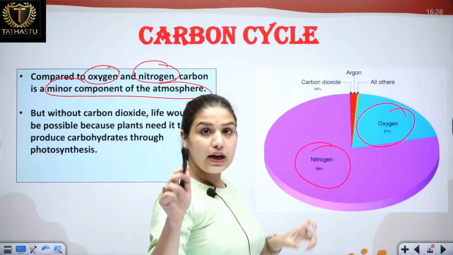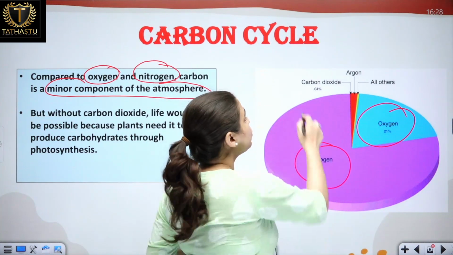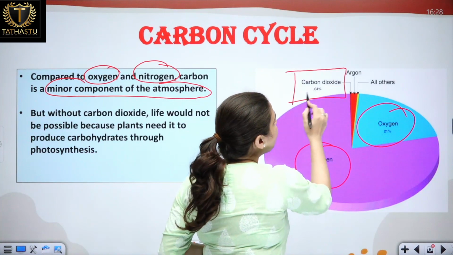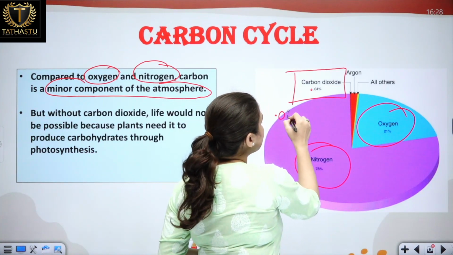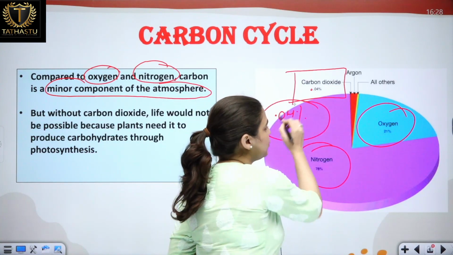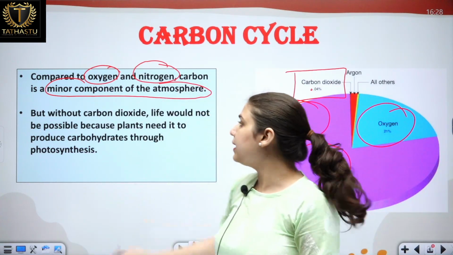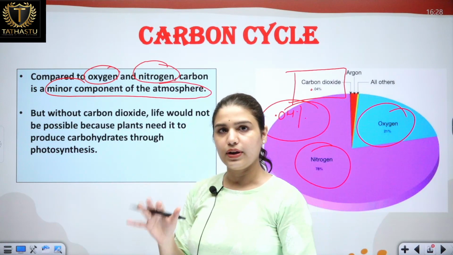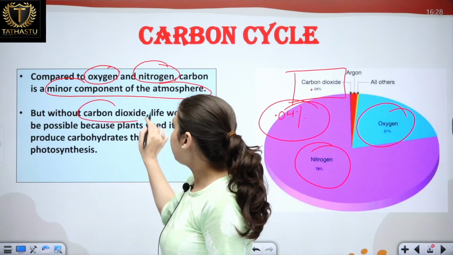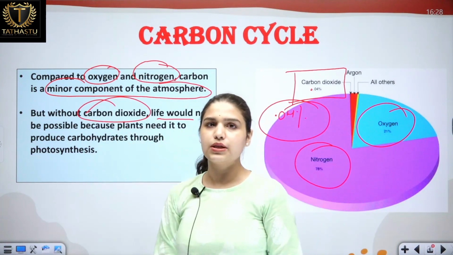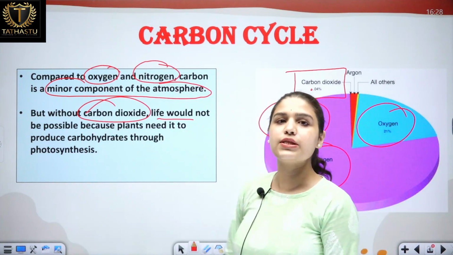Other than that, we are discussing the carbon cycle, and if we talk about carbon dioxide only, it constitutes 0.04% in the atmosphere. So it is such a minor component. Despite that, it is very important. Why? Because without carbon dioxide, life would not be possible, because plants use this carbon dioxide to make their food.